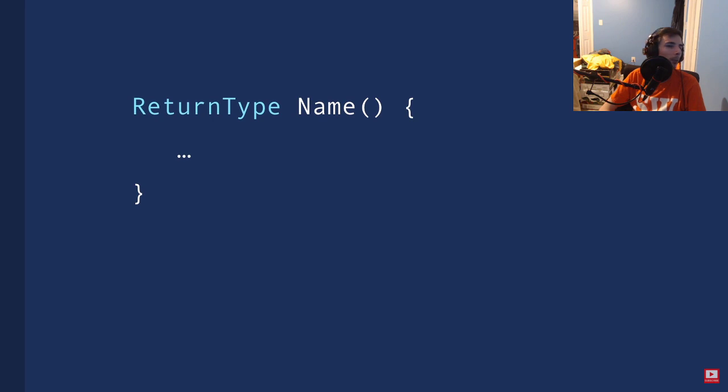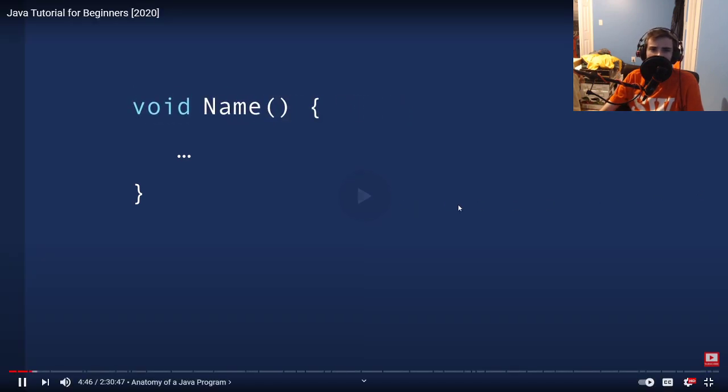Now let's see how we can code a function in Java. We start by specifying the return type of the function. Some functions return a value, like a number, a date, time, and so on. Other functions don't return anything. So the return type of this function is void.